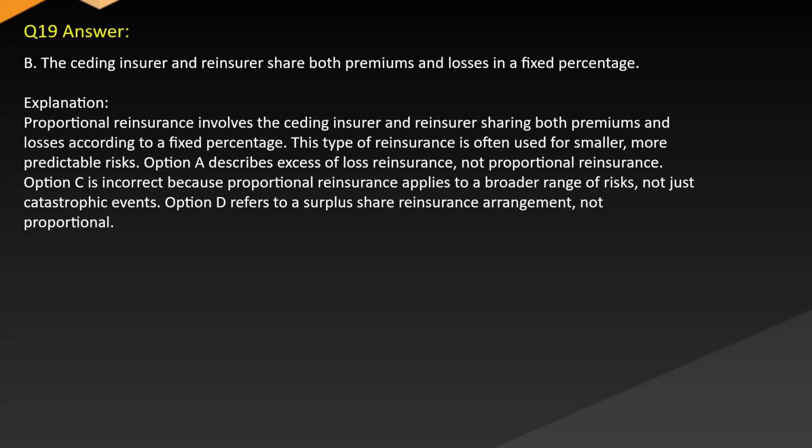Option A describes excessive loss reinsurance, not proportional reinsurance. Option C is incorrect because proportional reinsurance applies to a broader range of risks, not just catastrophic events. Option D refers to a surplus share reinsurance arrangement, not proportional.